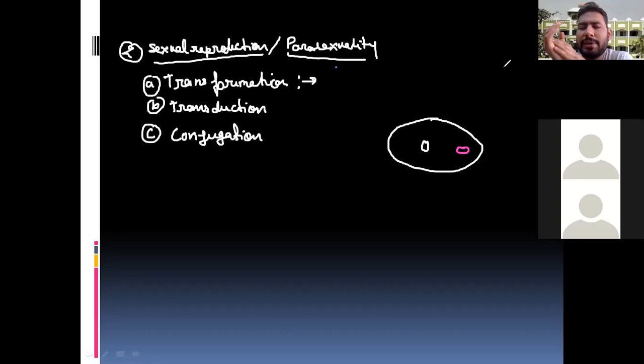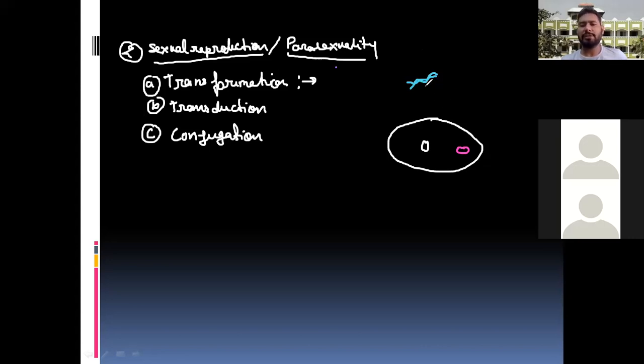We treated with calcium ion, calcium chloride, and heat shock treatment. Different experiments we performed to uptake this foreign DNA into the bacteria. That is called the transformation. You can see this is the bacteria, and suppose that here is the foreign genetic material. This is the foreign gene.